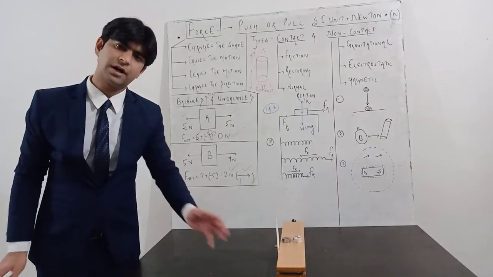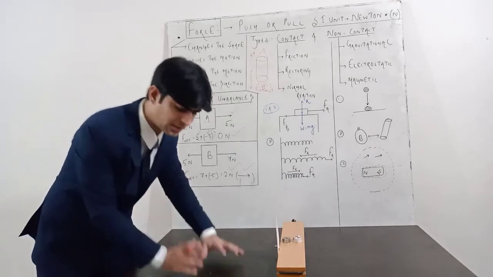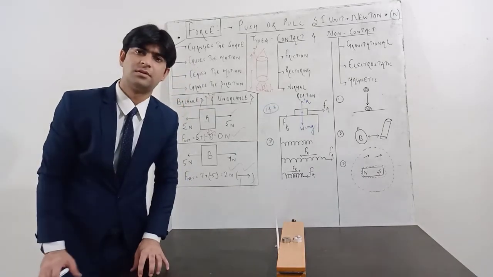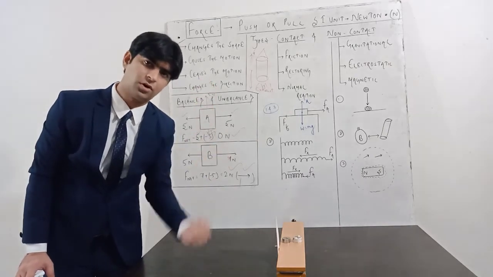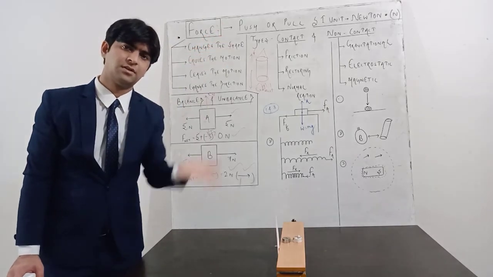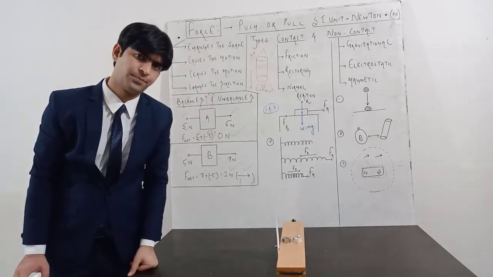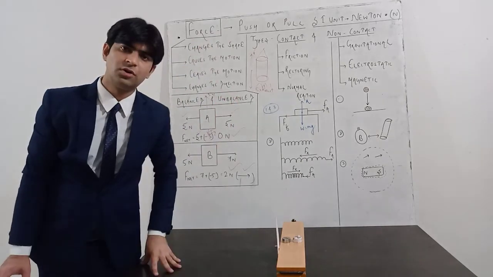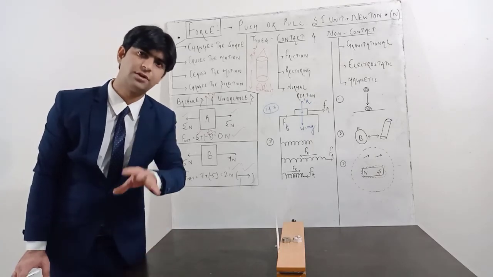So this is also a kind of contact force. As soon as the air molecules come in contact with the surface, then only will they apply force on the surface. Due to the exhaust gases, the rocket will move up or the balloon will move up. So this is also a kind of contact force applied by the exhaust gases during rocket propulsion.